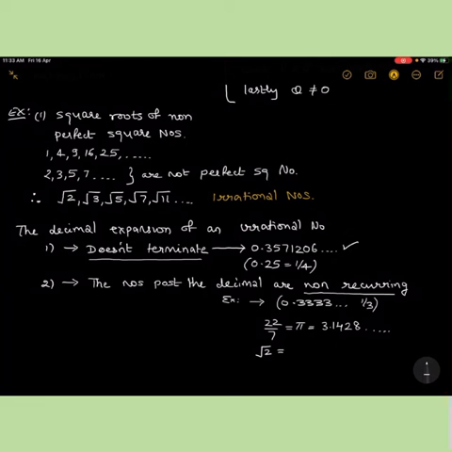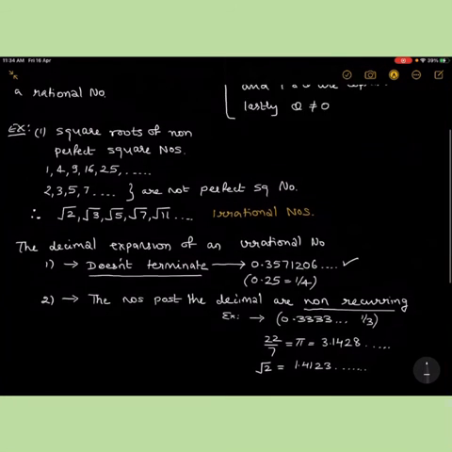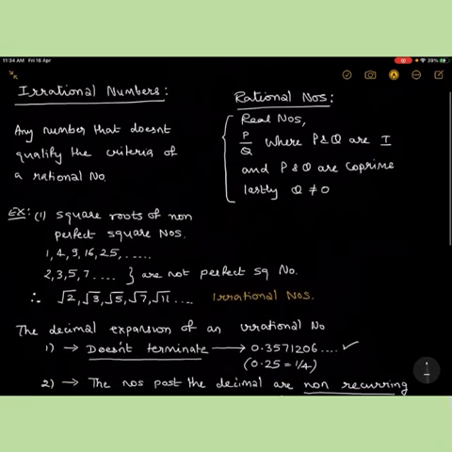What is the square root of 2? It is 1.4123, so on and so forth. It doesn't terminate, and the numbers post a decimal are not recurring. So this is a basic difference between rational numbers and irrational numbers, guys.